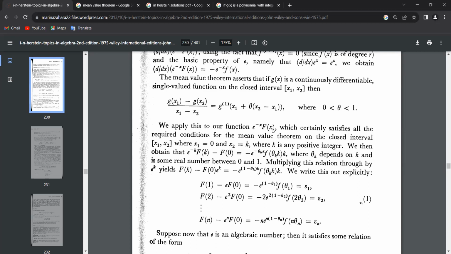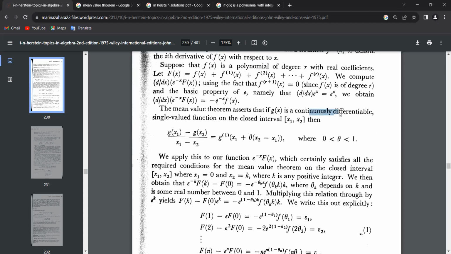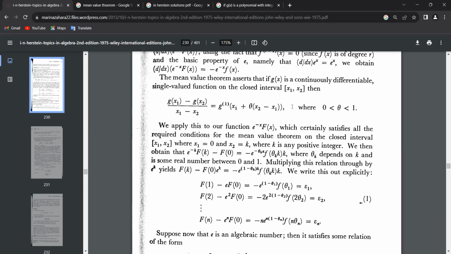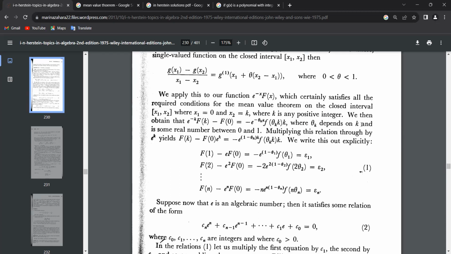So now he says we apply this to e to the minus x times F of x, which is continuously differentiable, definitely, and it is single valued, and it is defined for any real number. So it's of course defined for whatever closed interval you take. He takes 0 to k, where k is any positive integer. That is his closed interval, so it includes 0 and k and every real number in between. Now he applies the mean value theorem and he obtains this.